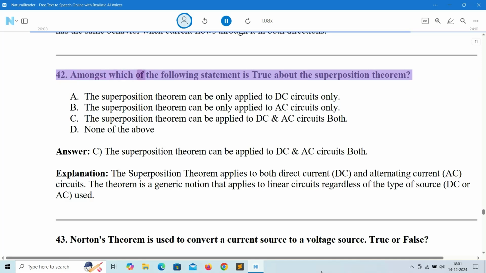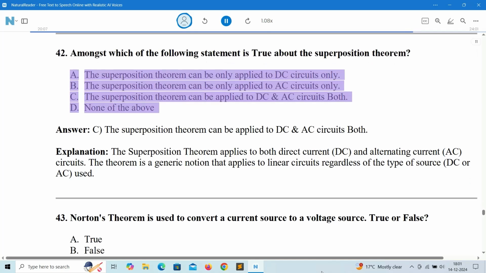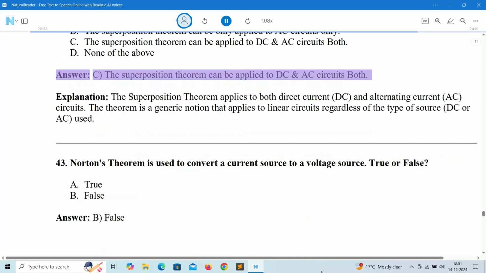42. Amongst which of the following statements is true about the superposition theorem? A. The superposition theorem can be applied to DC circuits only. B. The superposition theorem can be applied to AC circuits only. C. The superposition theorem can be applied to DC and AC circuits both. D. None of the above. Answer: C.